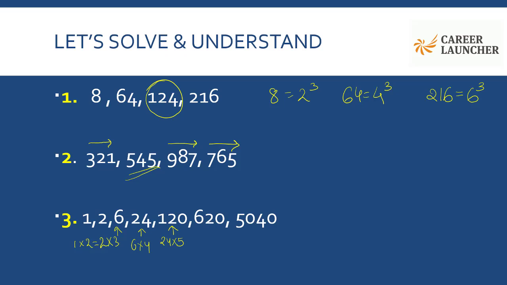So ideally, the next number should have been obtained by multiplying 120 by 6, and that would have given me 720. Because when I continue this pattern further, 720 into 7 happens to be 5040. But here, in place of 720, 620 has been written. So my odd one out here is 620.